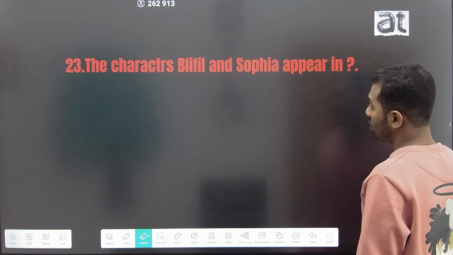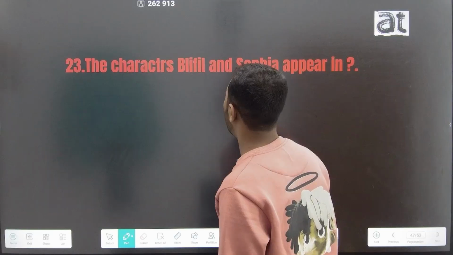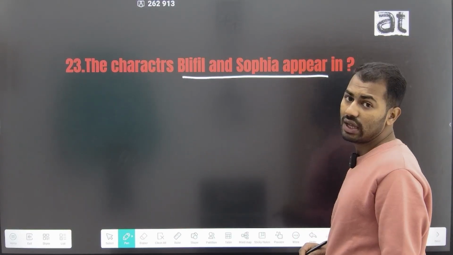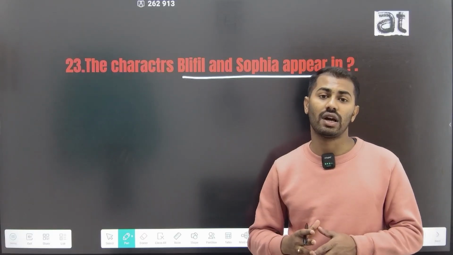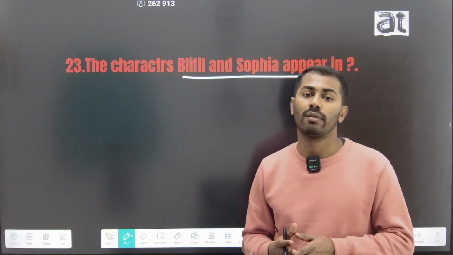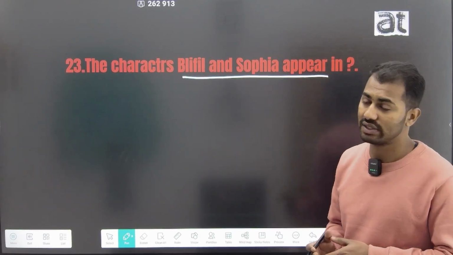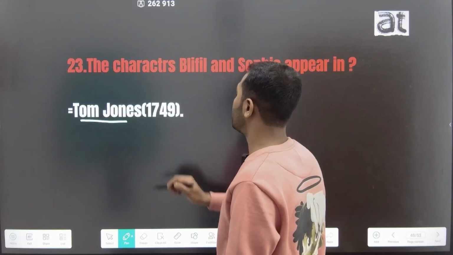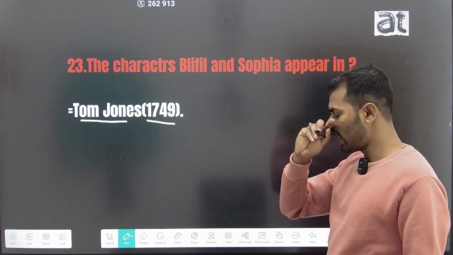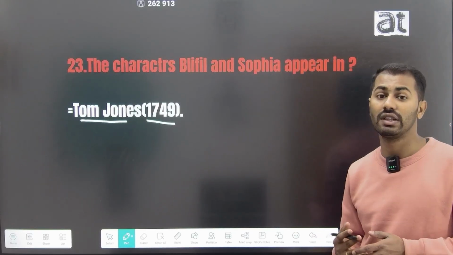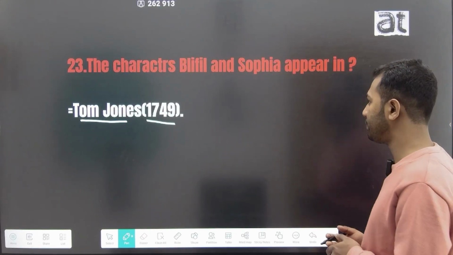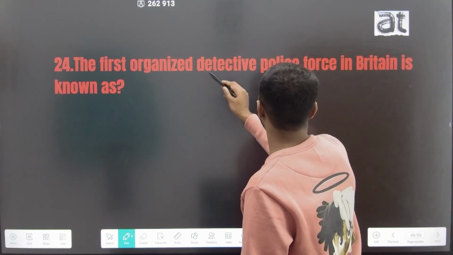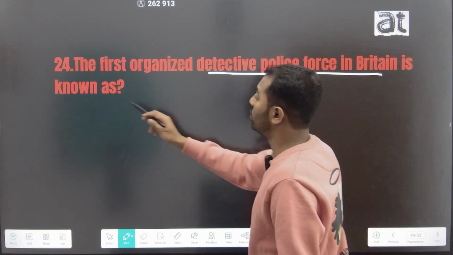And the 23rd question is, in which work do the characters Blifil and Sophia appear? Blifil and Sophia are two important characters by Henry Fielding, and these characters appear in the work Tom Jones, which was published in the year 1749. The 24th question is, the first organized detective police force in Britain is known as.